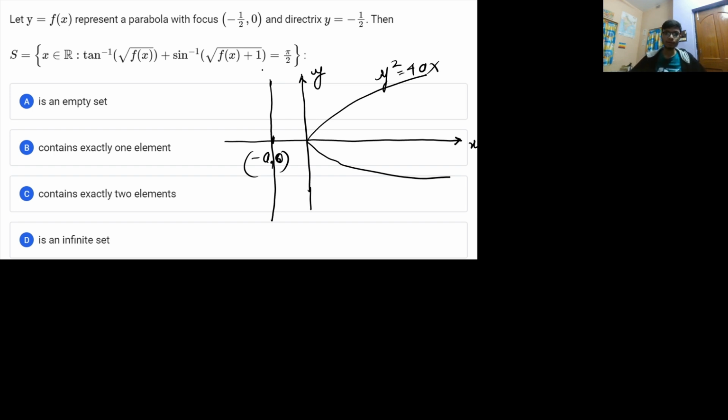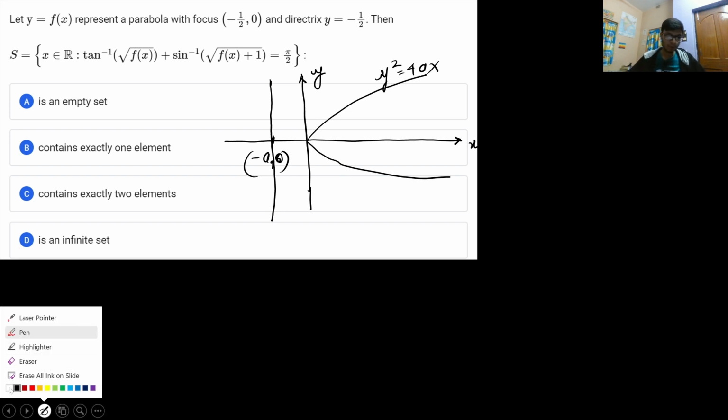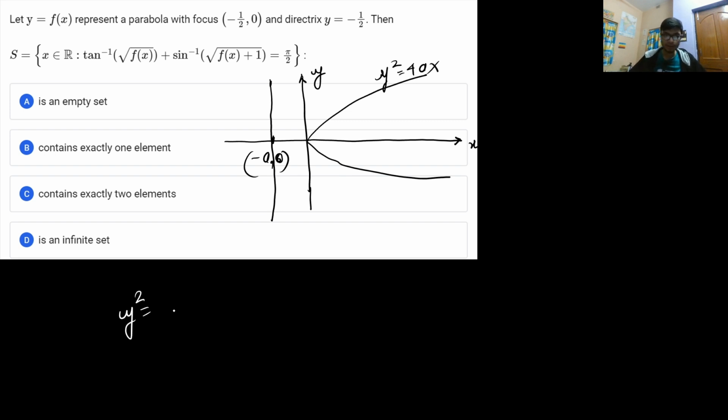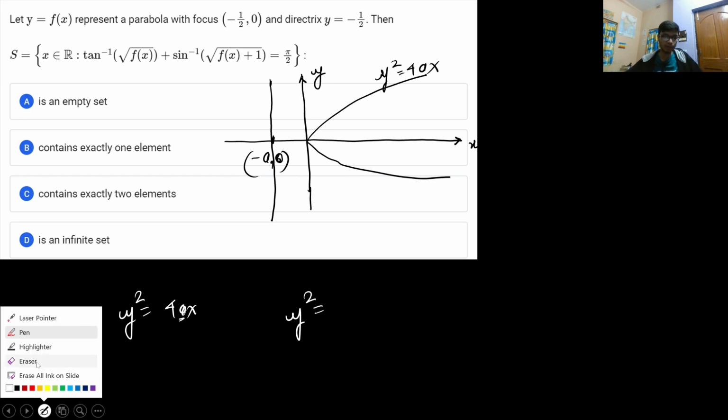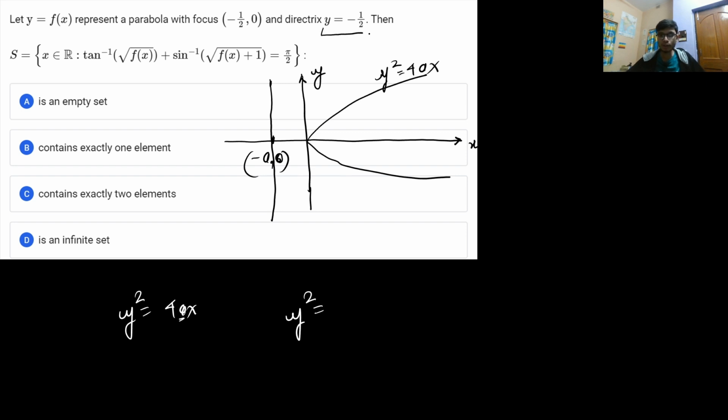Now we have been given the parabola equation. What we know is that y² = 4x, so a is the coordinate of the focus. So you have the coordinate of a as -1/2. So from here you can definitely understand that this particular parabola has a directrix y = -1/2.